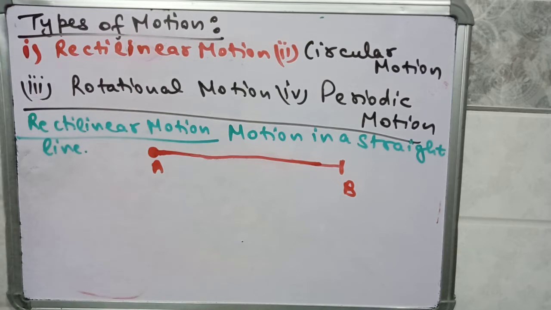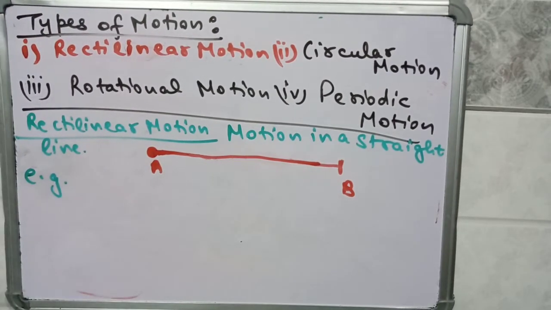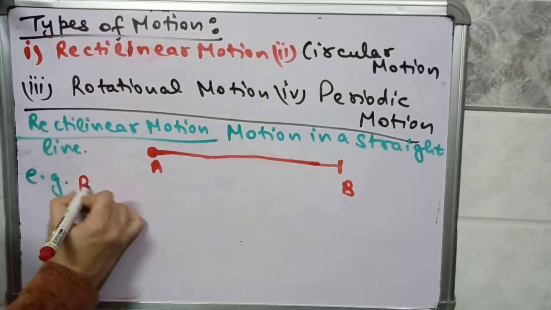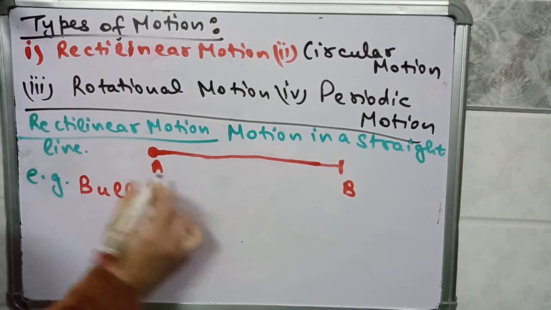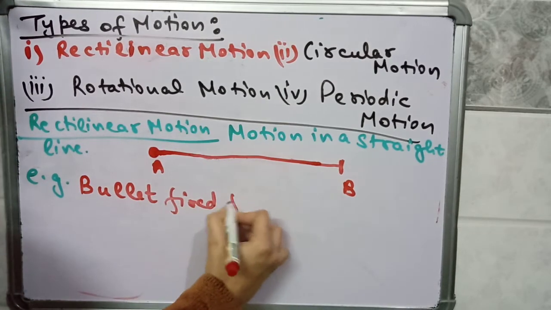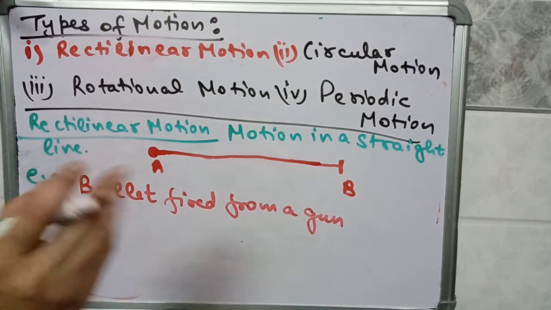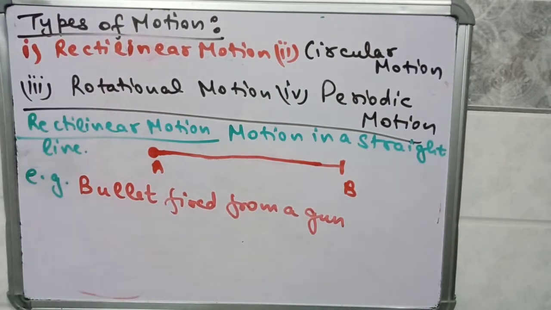For example, a bullet fired from a gun has rectilinear motion, or straight line motion. It is not changing its direction.